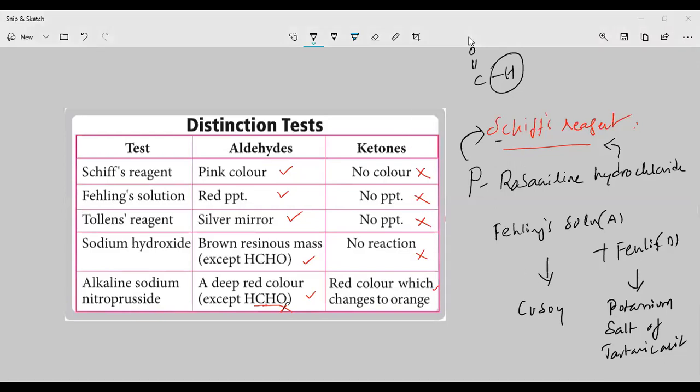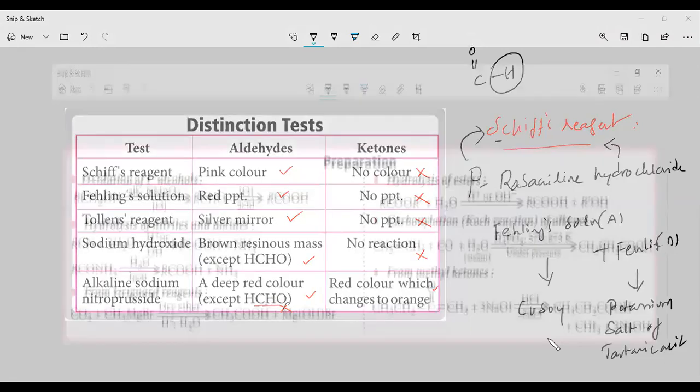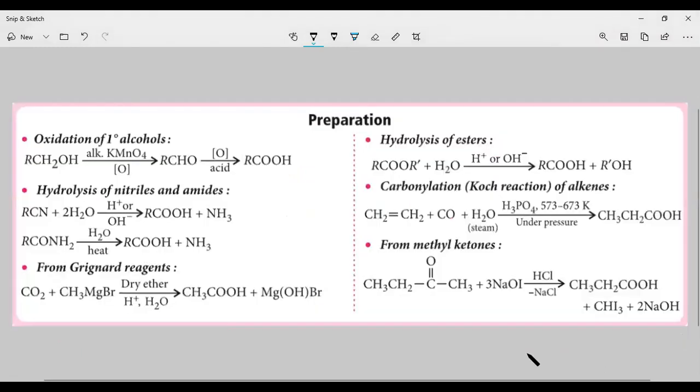Next, we will go for the carboxylic acids. So this is the preparation of carboxylic acids. There are 6 methods listed in this table.